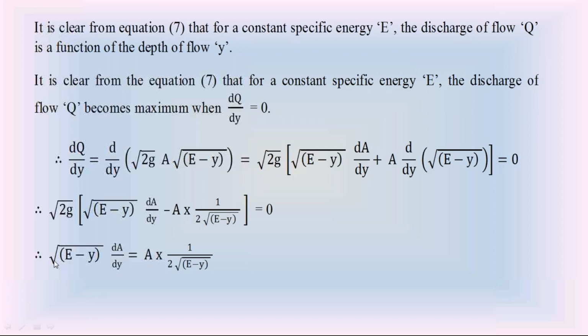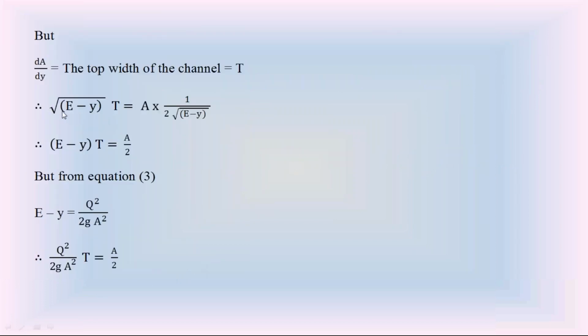In that equation, substitute dA by dy equal to top width T. So this equation becomes root (E minus y) into T is equal to A into 1 divided by 2 root (E minus y). Bring this root (E minus y) to the left side. So it is root (E minus y) into root (E minus y), that is E minus y. E is the specific energy, we consider it as constant. So you will get the equation as (E minus y) into top width T is equal to A by 2.